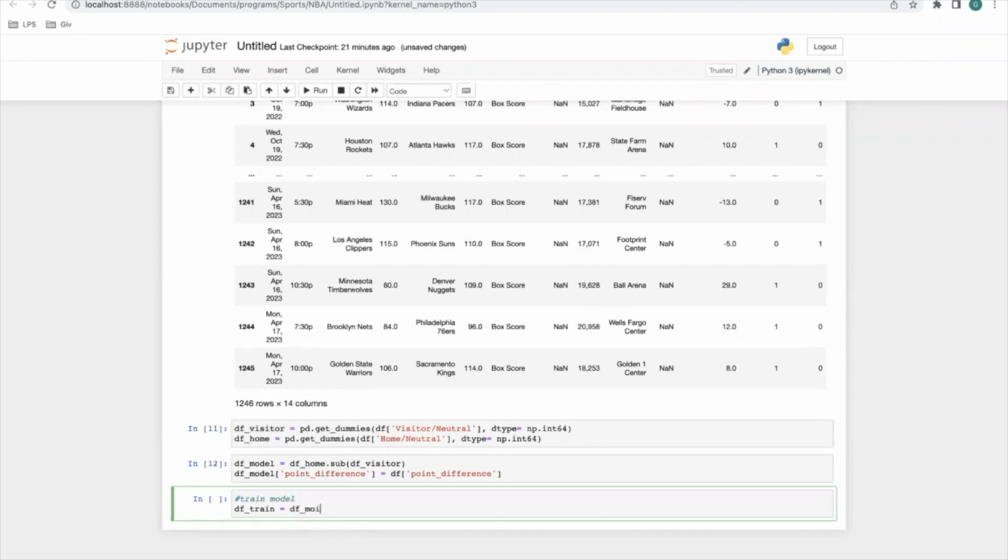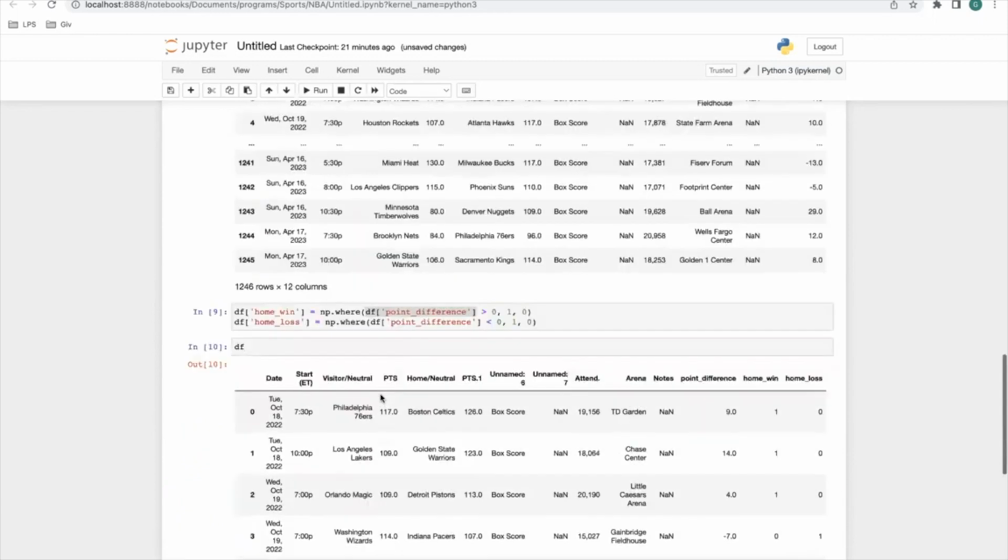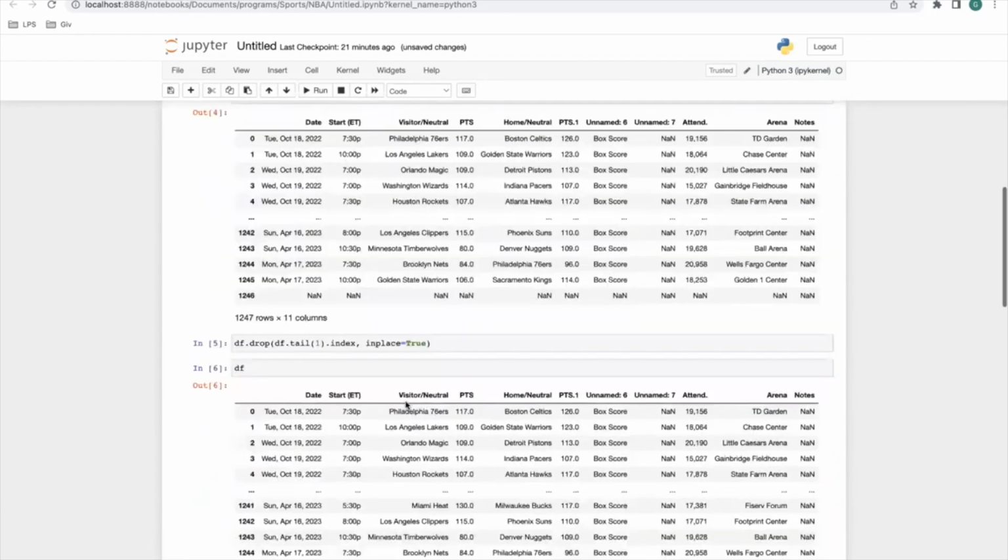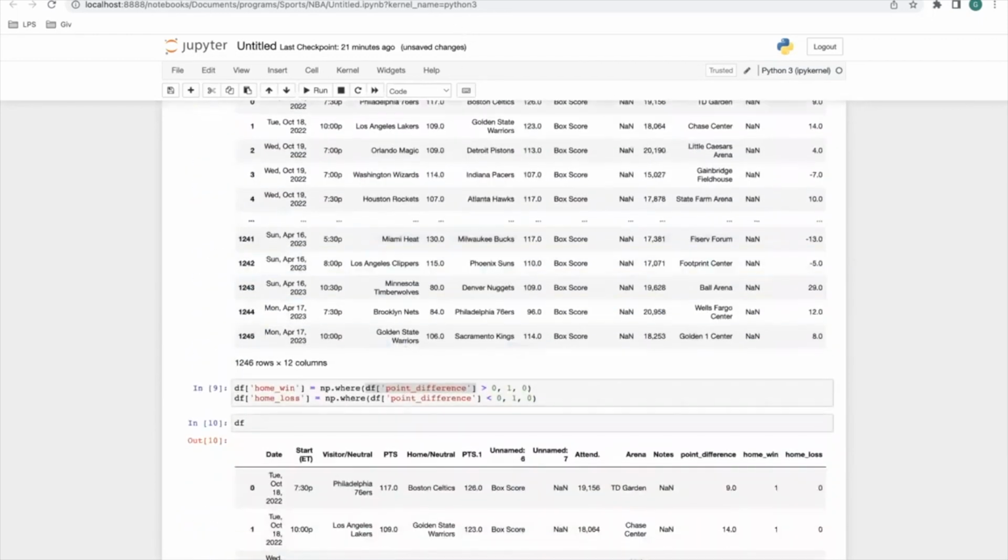So it's going to be the train model. And now we're going to do linear regression. It's going to equal Ridge, which is the regression model here. And we've got to set an alpha.